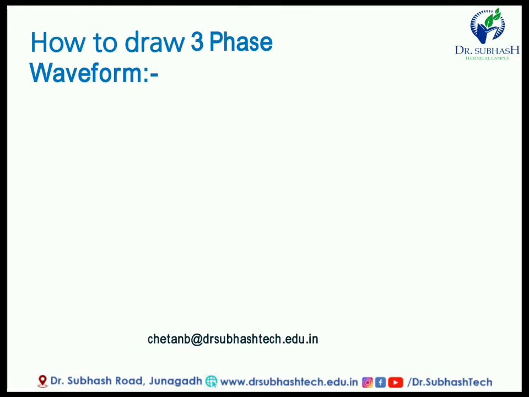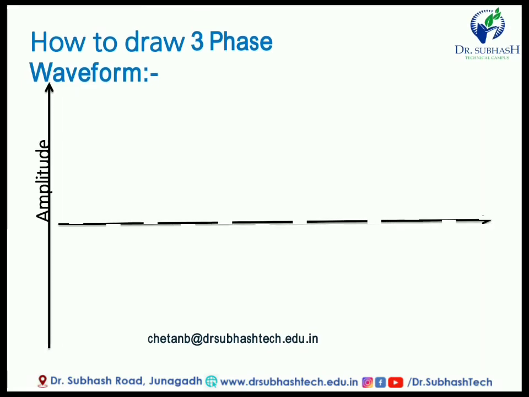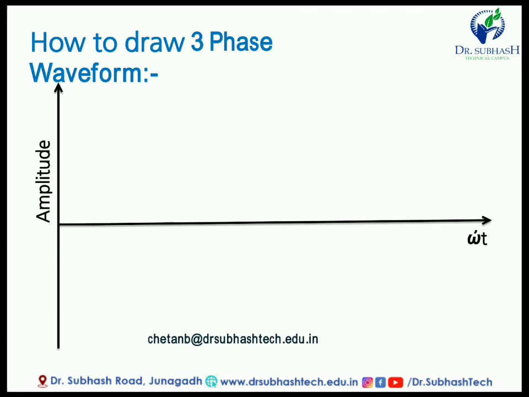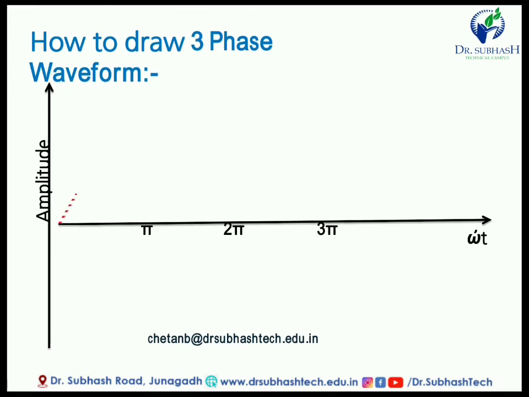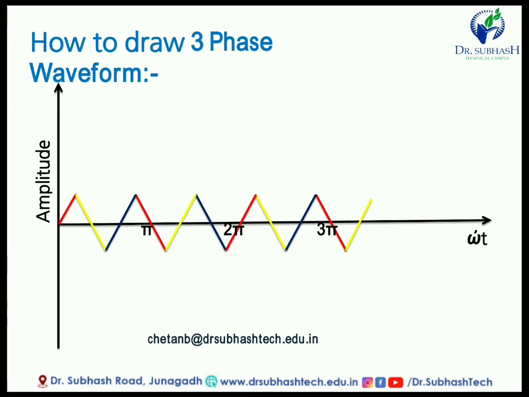Now, how to draw the 3 phase waveform? This is the fundamental method of drawing the 3 phase AC waveform. First you have to draw the amplitude line, then second you have to draw the time period line, or omega t. Then first of all you have to start with a triangular waveform. You only have to remember this triangular waveform, then pi, 2 pi, 3 pi. This type of triangular waveform you have to draw in your notebook. If you want to draw the 3 phase waveform, you have to draw only this triangular waveform.